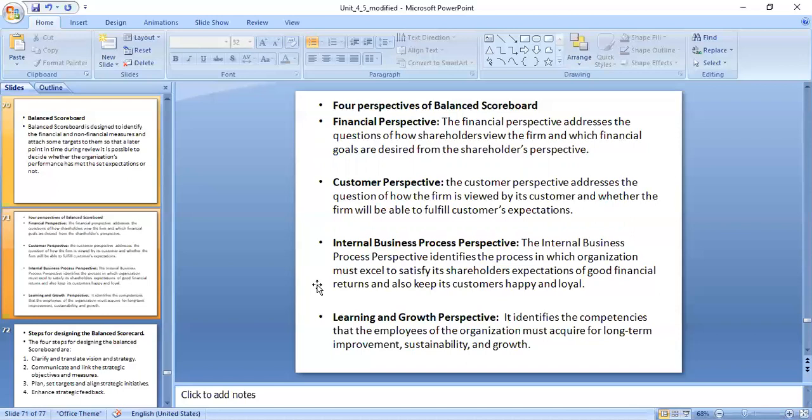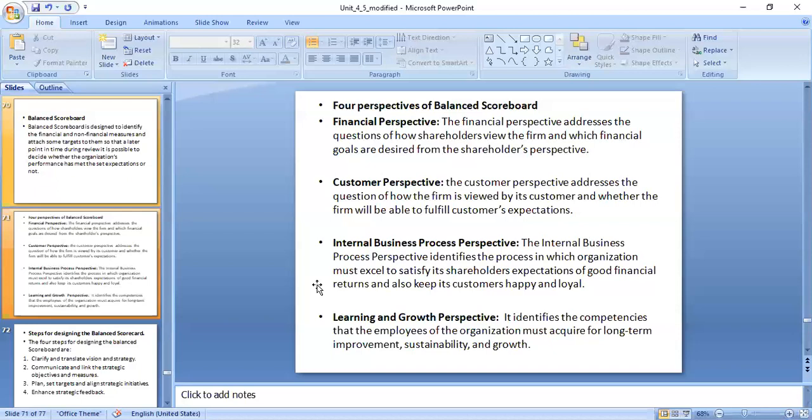The internal business process perspective identifies the processes in which the organization must excel to satisfy its shareholders' expectations of good financial returns and also keep its customers happy and loyal. It is like a combination of both financial and customer. Whatever the summary is working on, what profit he is getting comes from the financial as well as the customer side. So you are supposed to check that. In the internal, there is no job of Gururaj, there is no job of financial. So how is it getting worked out?